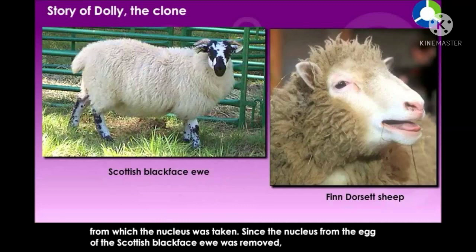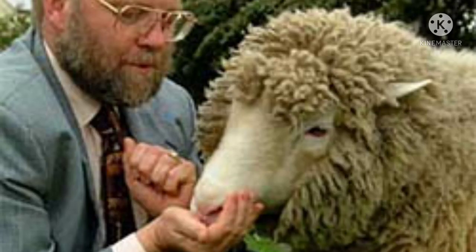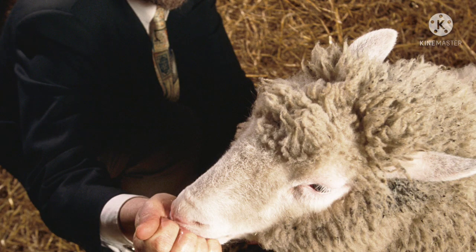Next topic, story of Dolly, the clone. Cloning is the production of an exact copy of a cell, any other living part, or a complete organism. Cloning of an animal was successfully performed for the first time by Ian Wilmut and his colleagues at the Roslin Institute in Edinburgh, Scotland.